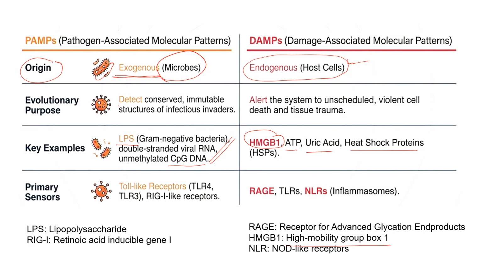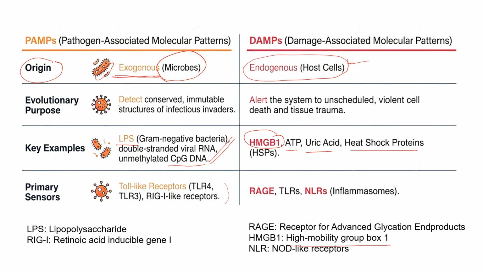Once we understand that pathogen associated molecular patterns or damage associated molecular patterns are produced either in an exogenous or endogenous way in the human cell, we can also see that there are receptors present in the host cell, and some of them are called toll-like receptors. These are again very important. We will see that in our future classes. These are the sensors of the innate immune response. These were discovered in Drosophila initially, and there could be multiple TLRs. We are just giving an example of TLR4 and 3 here.